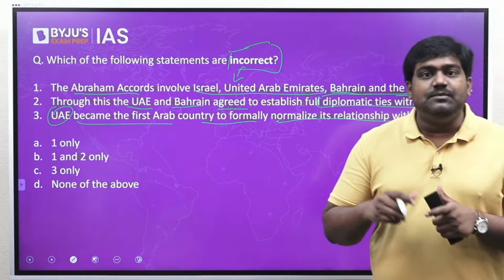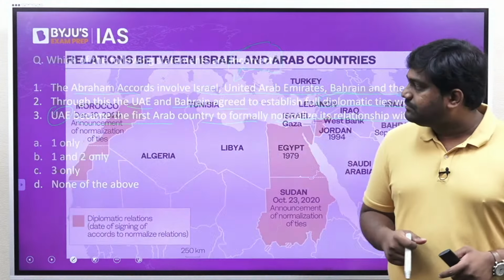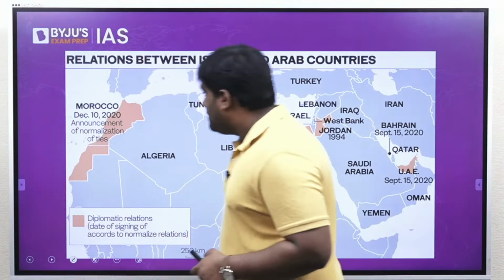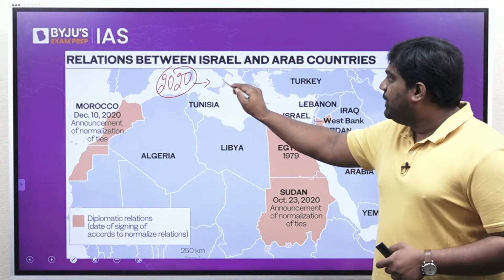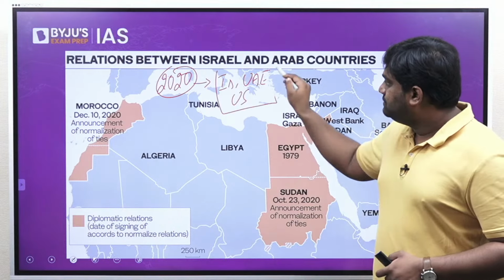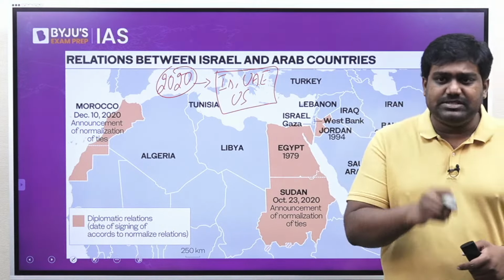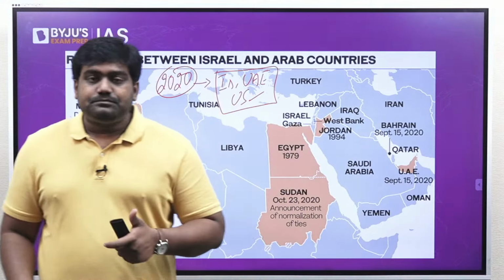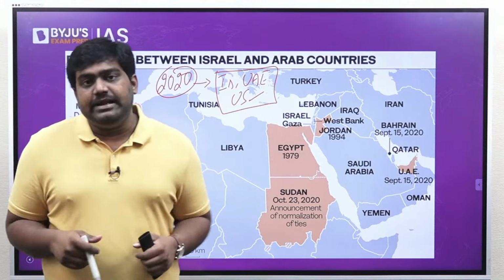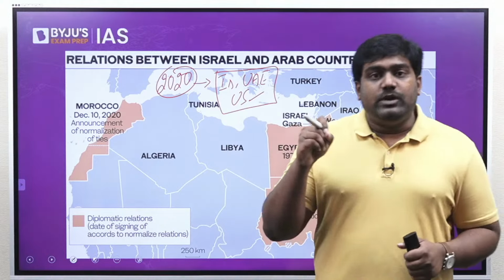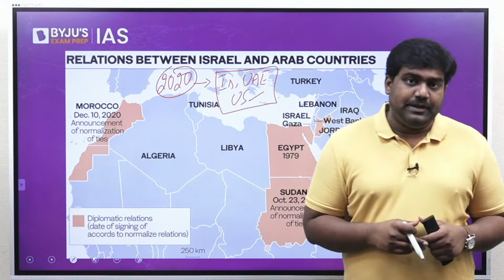So the question is related to something known as the Abraham Accords. See, the Abraham Accords, they were signed in the year 2020. It was signed between Israel, UAE, and the United States. It primarily involved these three countries, and this provided for formalization of ties between UAE and Israel. Through this accord, UAE agreed to recognize Israel and establish diplomatic ties with Israel.